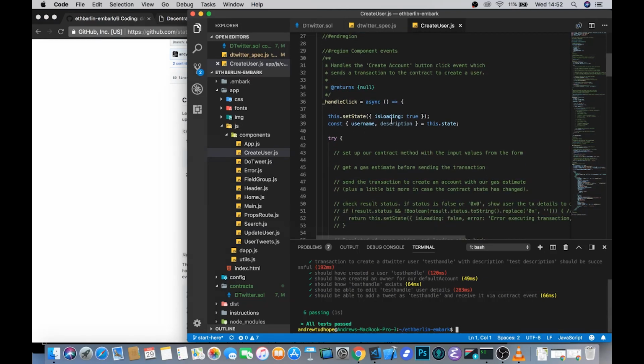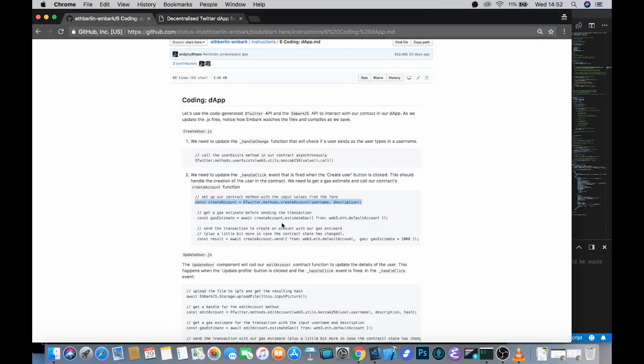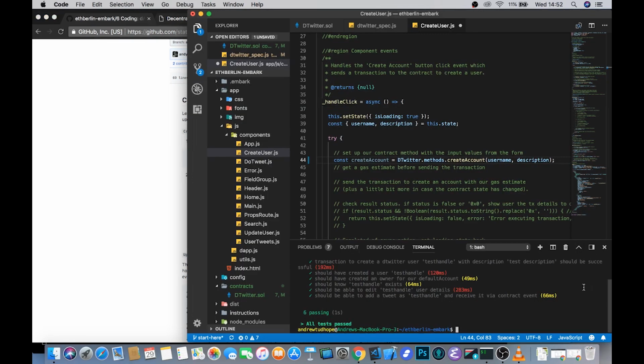We're setting our states, and this is loading a variable to true, pulling some stuff from the states, and then the first thing we do is our create account, much like we just wrote in our tests, but here we need to actually specify the methods and then the create account function that we're calling. Before we actually call it though, we don't call .send at that point. In the tests it's fine to call .send because you're just testing it against the local simulator, so you don't have to worry about gas and some of the intricacies of the actual live networks.